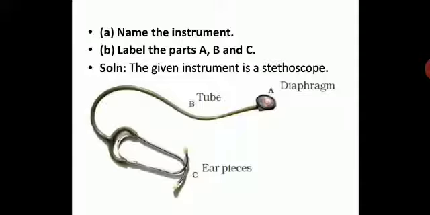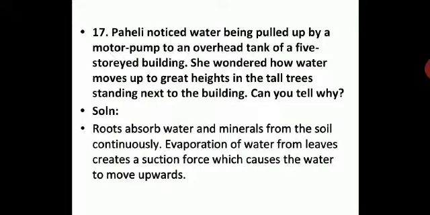Then what is A? A is called the diaphragm, which is kept on the chest to check the heartbeat, as you all know. B is a tube, and C is the earpiece, which doctors put in their ears to know the heartbeat. So this is a very simple question where you have seen a stethoscope, and doctors use this to know the heart rate. I hope this is very clear with you. And the diaphragm is very sensitive, you know that.